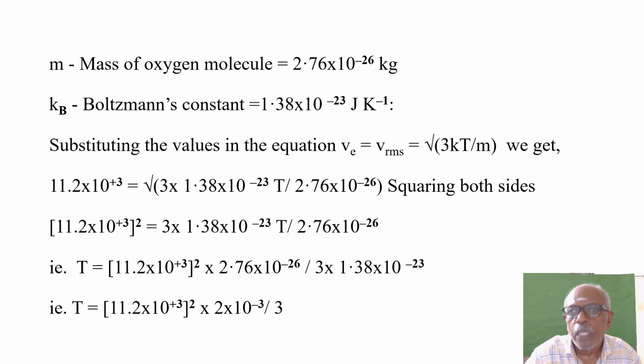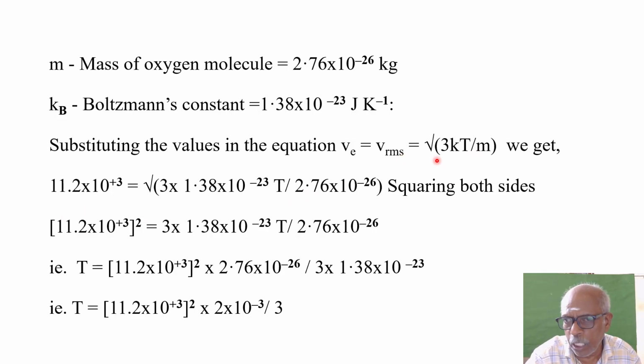Now m, mass of the oxygen molecule, is 2.76 into 10 power minus 26 kilogram. That has been given in the question. Kb, Boltzmann's constant, is 1.38 into 10 power minus 23 joule per Kelvin. Substituting these values, VE is equal to V RMS, because they are one and the same, so equal to square root of 3 kT by m. What is VE? Escape velocity 11.2 into 10 power plus 3. You need not know V RMS separately, because it is equal to VE. V RMS is also equal to 11.2 into 10 power plus 3.